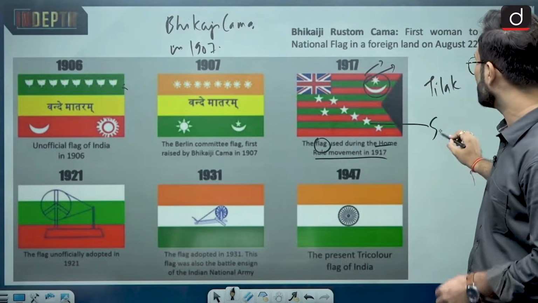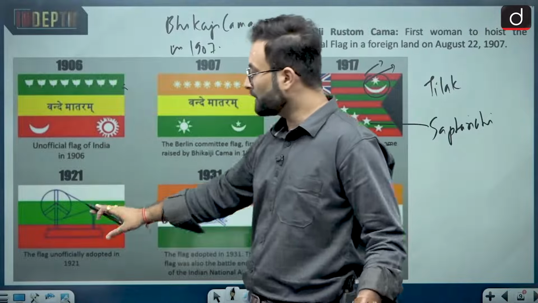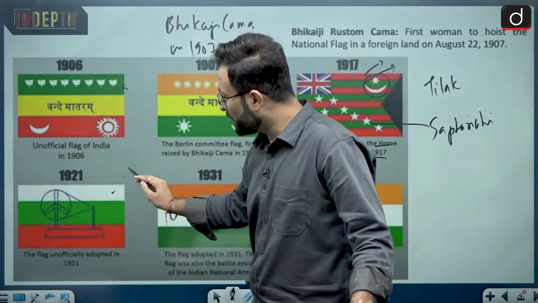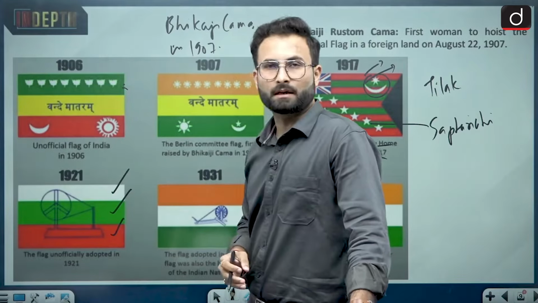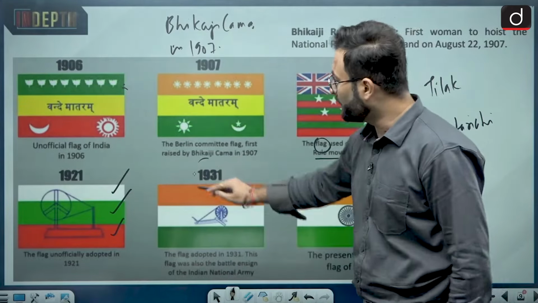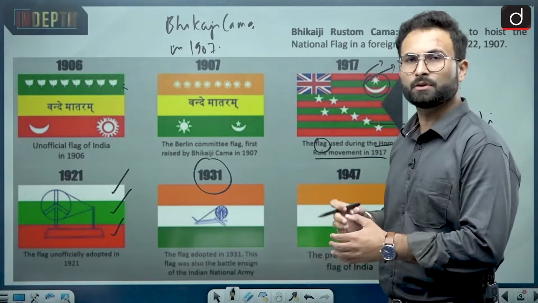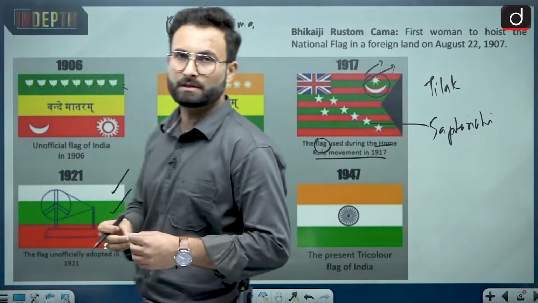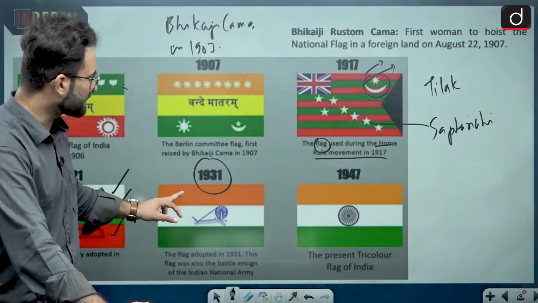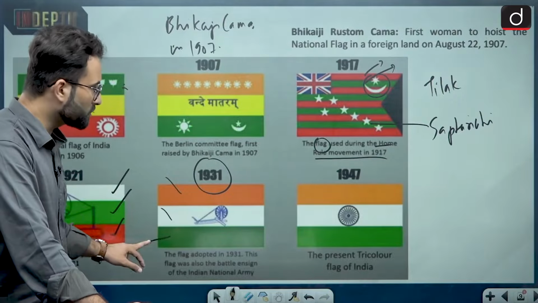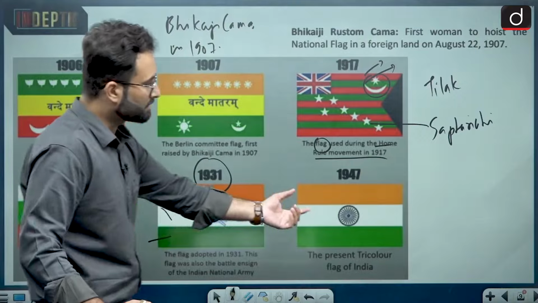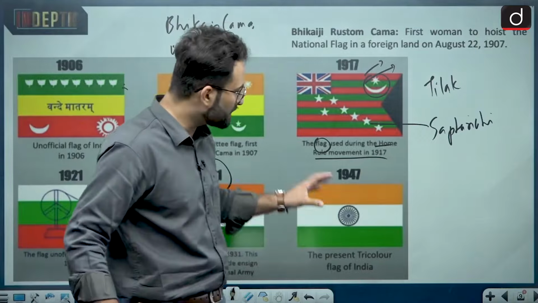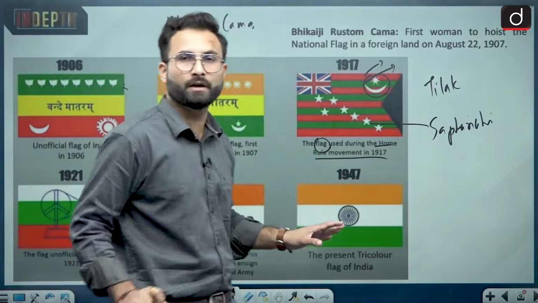Okay, and then in 1921 they came up with another design. There was white, green and red, and in between there was this charkha. And in 1931 this was replaced with the nearly current form of the flag, where all the colors like saffron, white and green were used, and in the middle we had this charkha, which was replaced by this Ashoka Chakra in 1947, and this is basically the present form of our national flag.